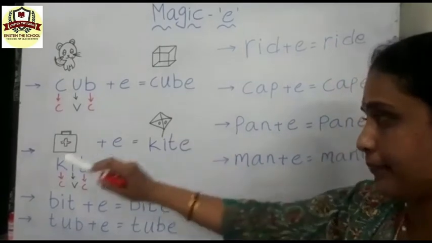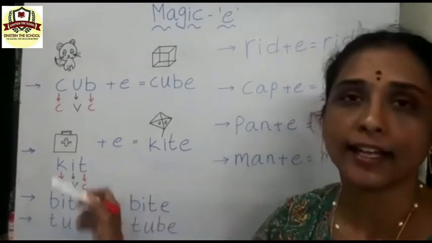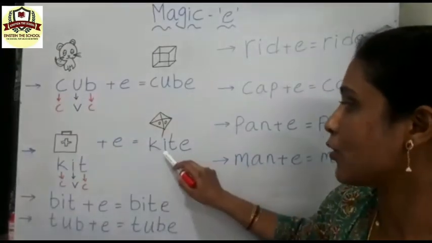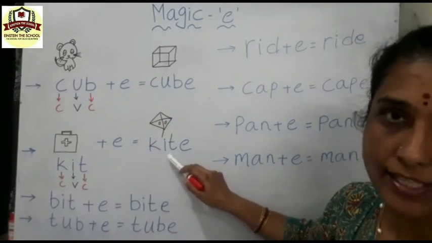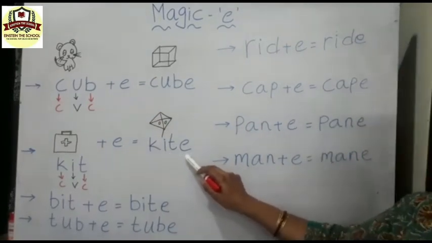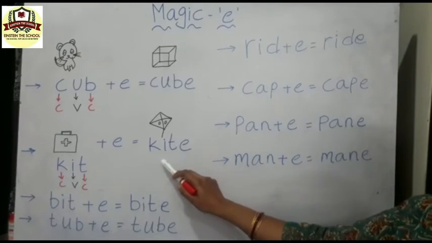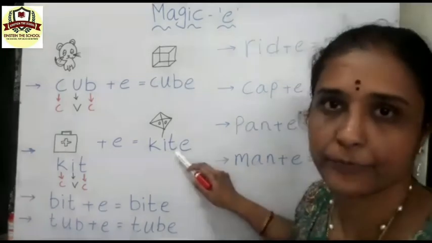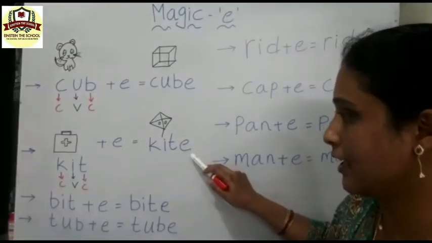And here in this kit, what is the sounding of I? E. Isn't it? But in the kite, the sounding of I is, what is it? Kite. I sound we are hearing. And the E remains silent but makes the vowel before the ending consonant say its own name. Understood, children? That is the magic of the letter E here.